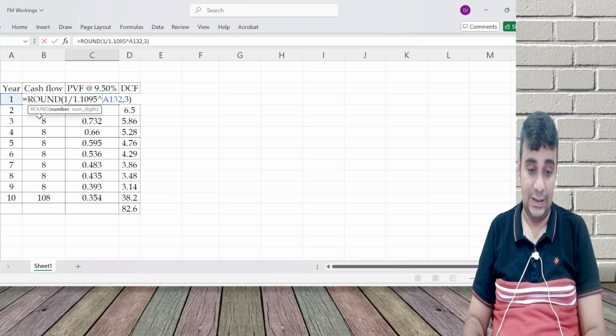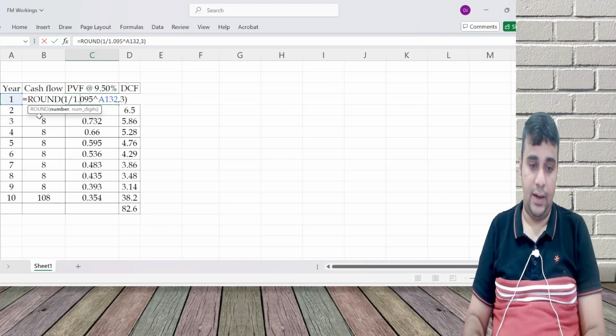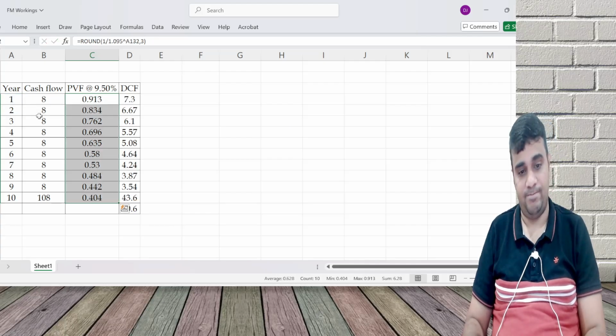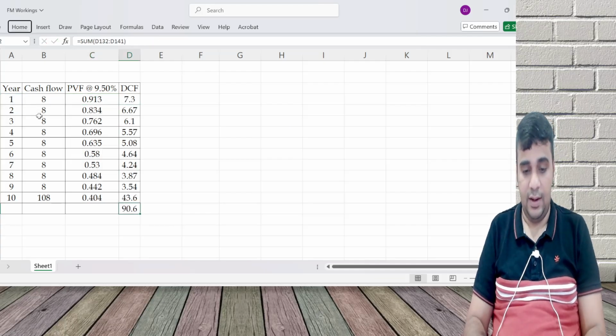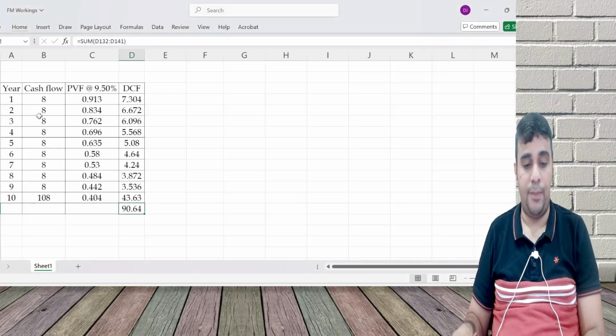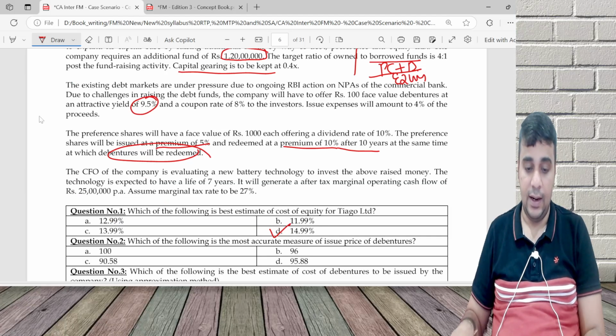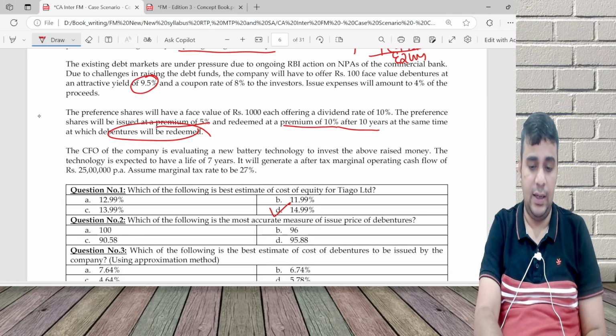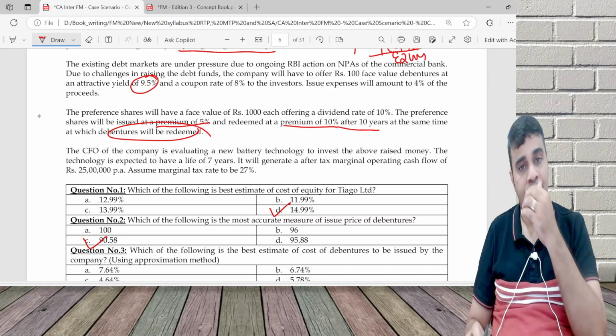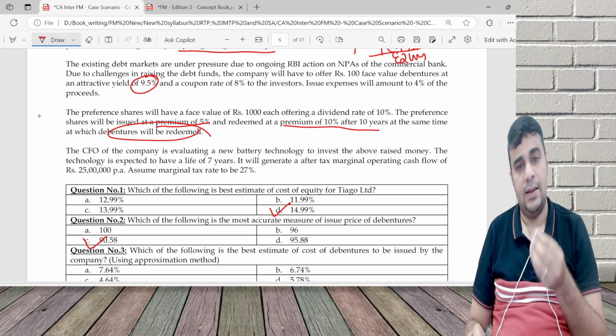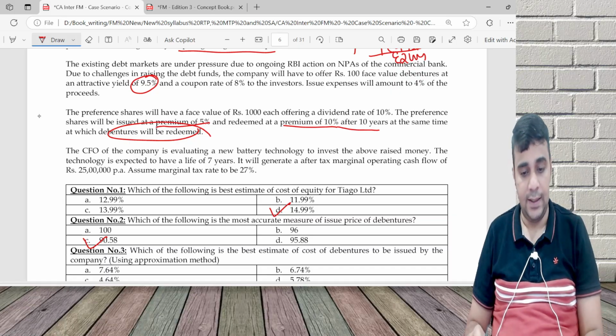Okay, sorry, I put 10.95. The answer is 90.64. The discount rate was wrong, sorry. Closest is 90.58, which will be the answer as per the ICAI material. Our answer is 90.64, rounding differences, 90.58.